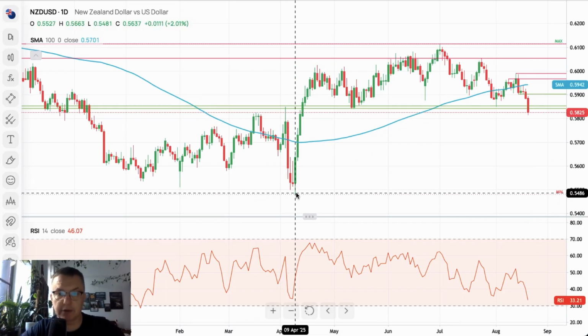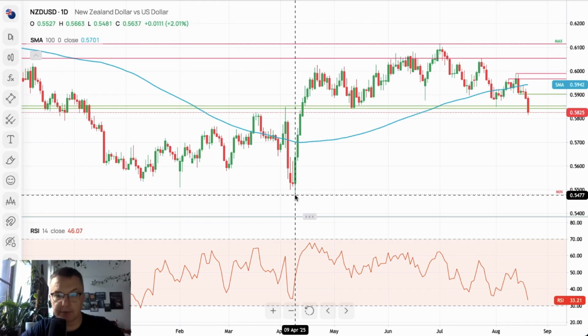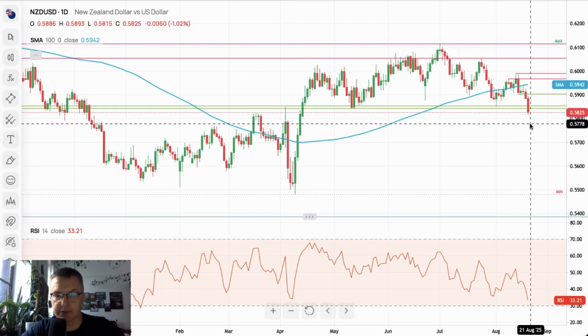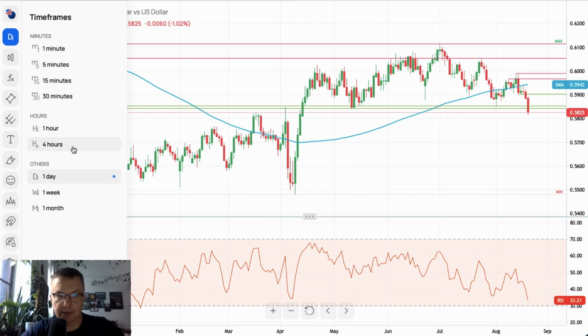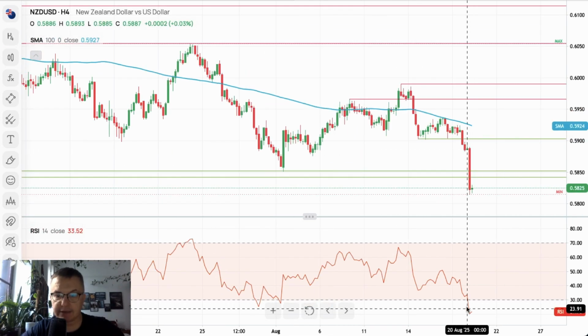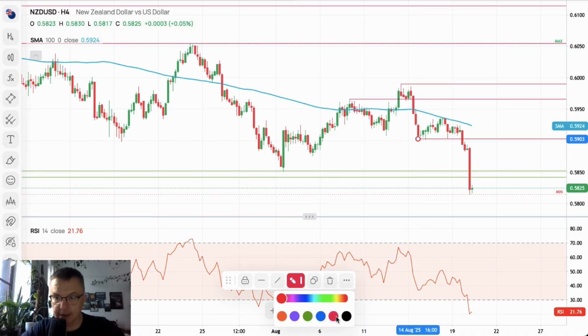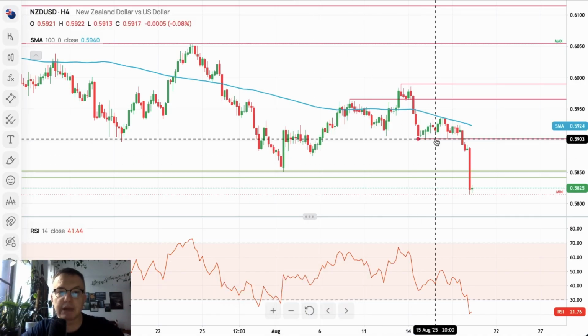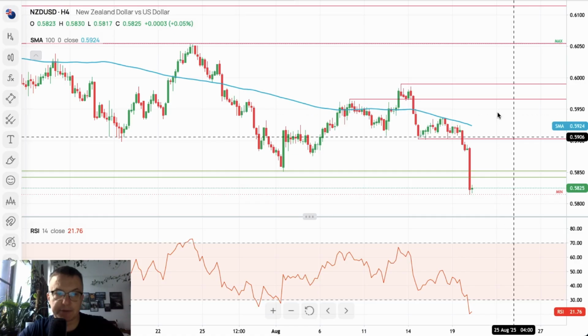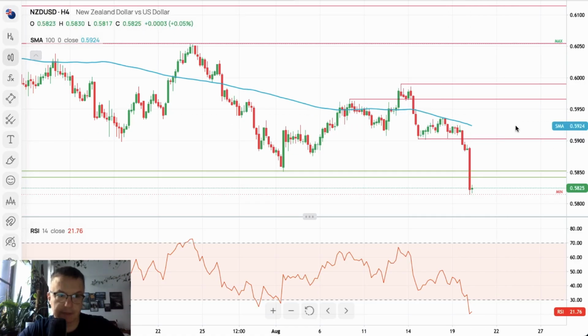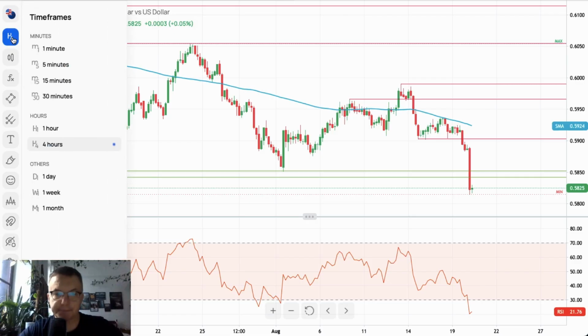Of course, the major long-term target might be located at 5,481. This is April's low. Nevertheless, there is still plenty of room to the downside. There is still some room for a bounce or for a pullback, because we hit extremely oversold conditions. So now the level of 5,903 will be the major level of technical resistance, and any breakout above this level might indicate resumption of, let's say, the bulls in this market.